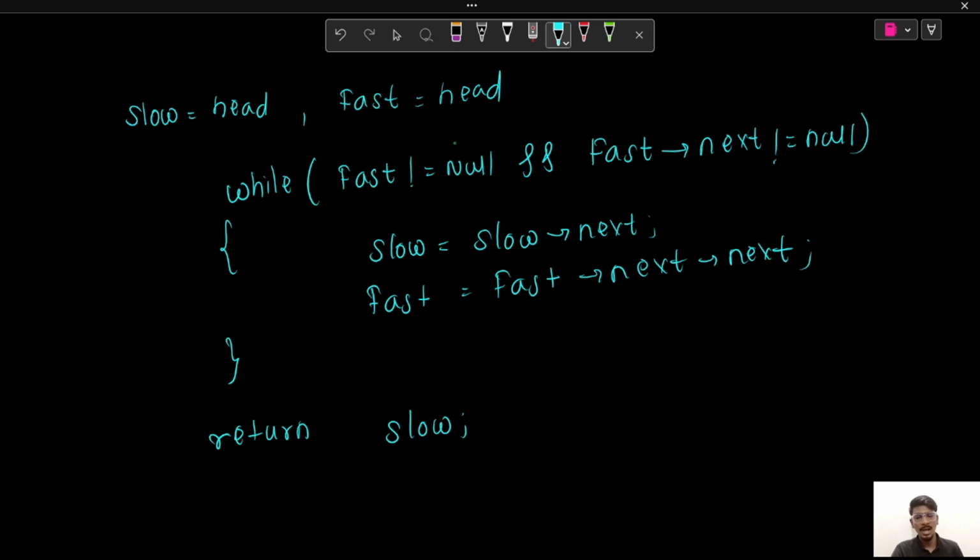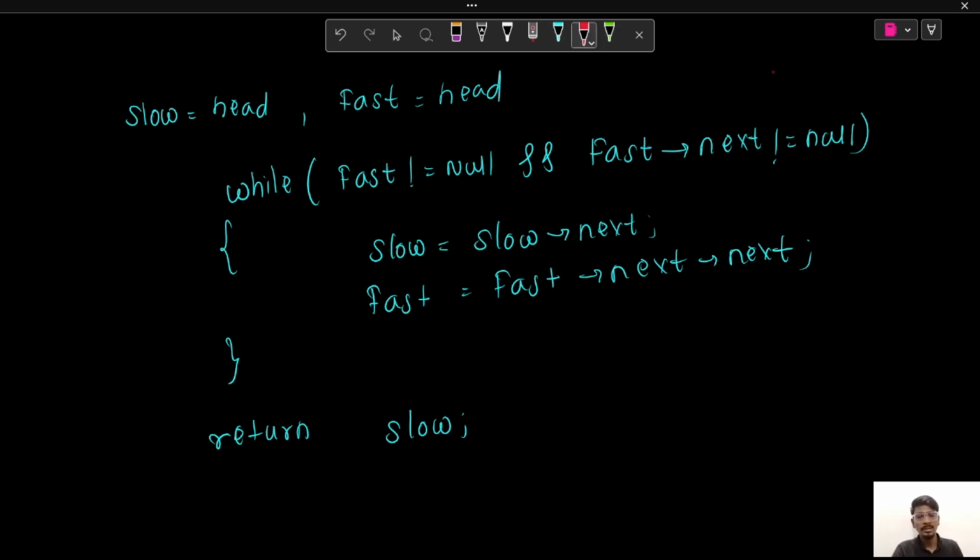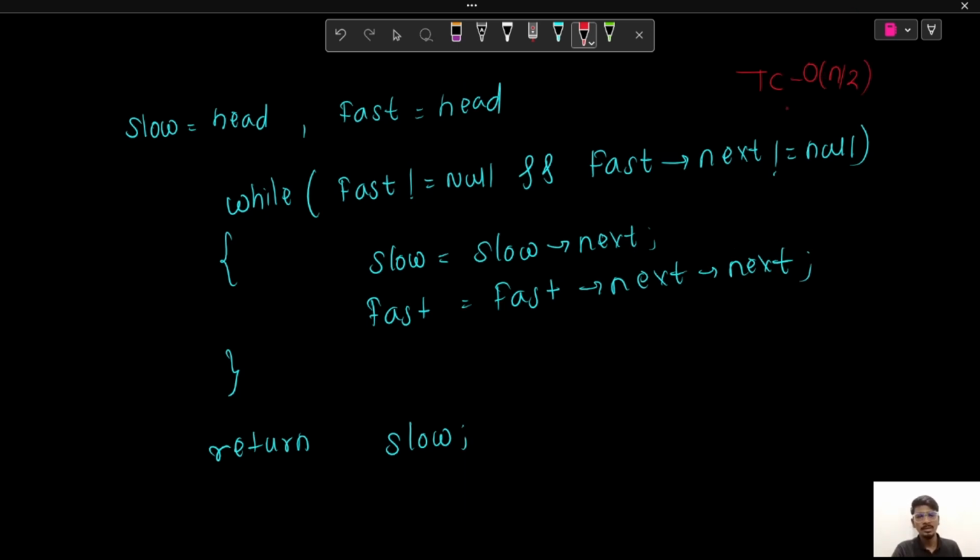Now let's try to analyze the time and space complexity for this approach. As we are iterating over our linked list till the middle of the linked list, our time complexity will be big O of n by 2, where n is the total number of nodes in the linked list. So what about the space complexity? As we are not using any extra space, in this case our space complexity will be big O of 1.